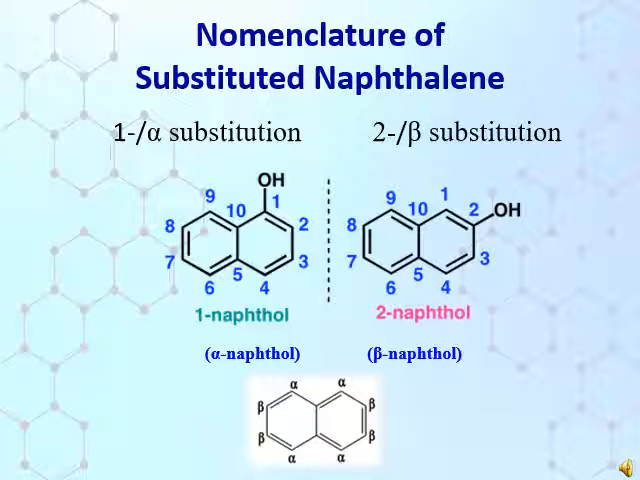Now see the nomenclature of substituted naphthalene. The 1 position is also denoted as alpha position, and the 2 position is denoted as beta position. Here you can see structure of alpha and beta substituted naphthalene derivative, that is alpha-naphthol and beta-naphthol.